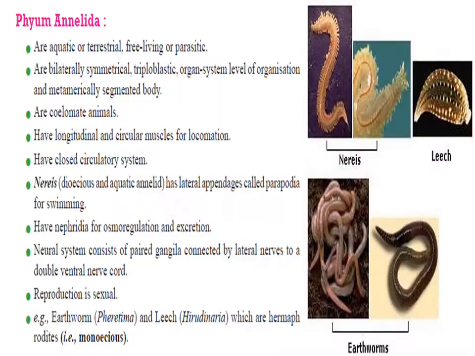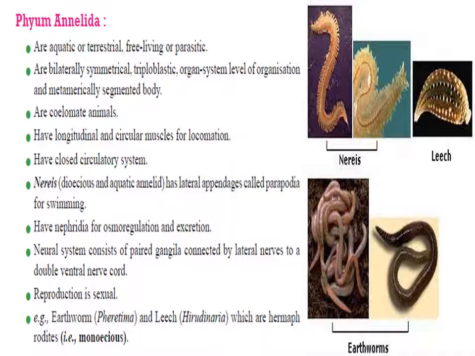Next phylum is phylum Annelida. The phylum is called Annelida because their body surface is marked into rings. Their body surface shows ring-like structures. Annulus means little segments, little rings on their body. These animals are terrestrial, sometimes aquatic, marine or freshwater both, and sometimes parasitic also. They show organ system level of organization. They are triploblastic, bilaterally symmetrical, and metamerically segmented.